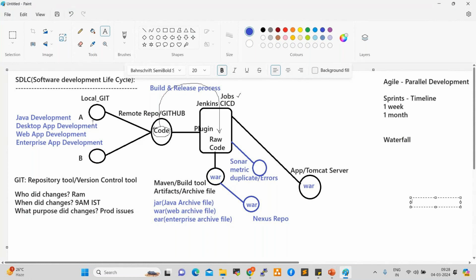Maven will convert it into one single file, one binary file, a zip file: a JAR file, WAR file, or EAR file. These are all binary files, and only binary files will be understood by application servers. In place of Tomcat, we can use JBoss, WebLogic, or WebSphere; these are all application servers. So the raw code is converted into one single WAR file, like JAR or EAR. That binary file will be understood by the application server. Once Maven generates the WAR file, it gives it back to Jenkins, and Jenkins will push that WAR file to the application server, where you deploy it.